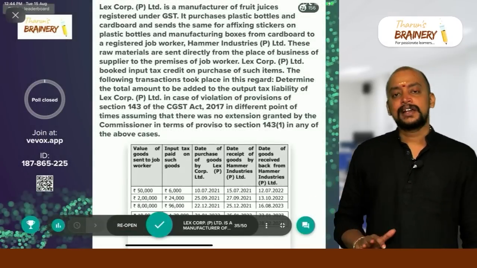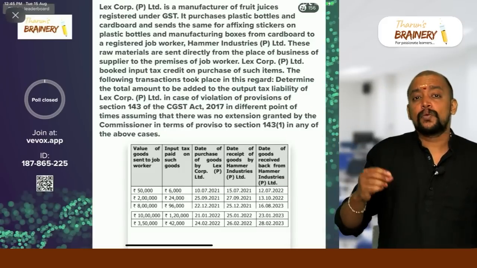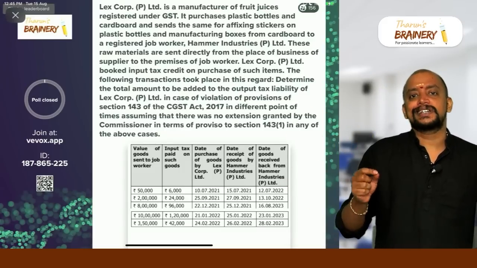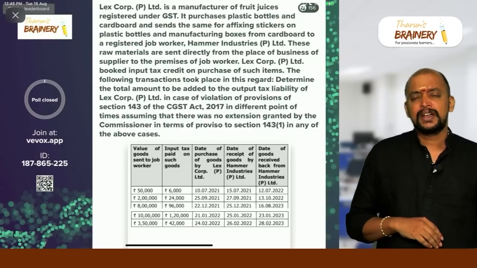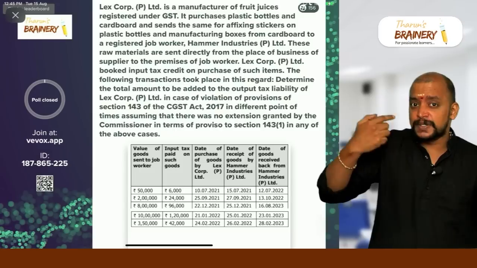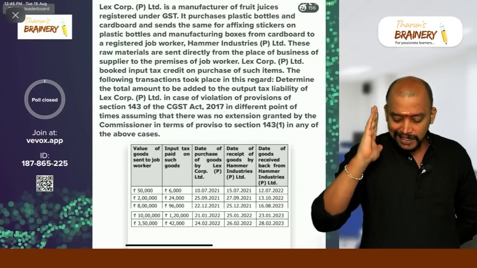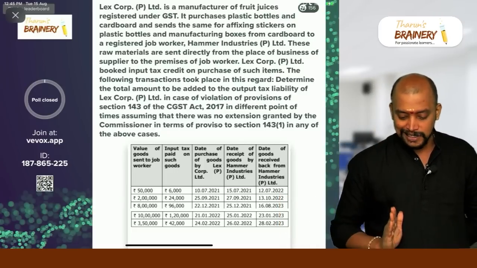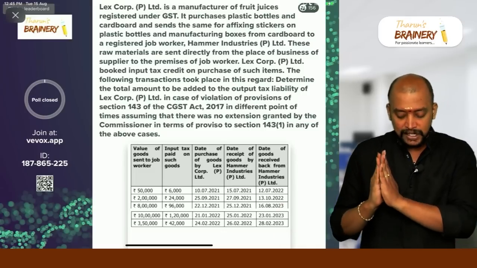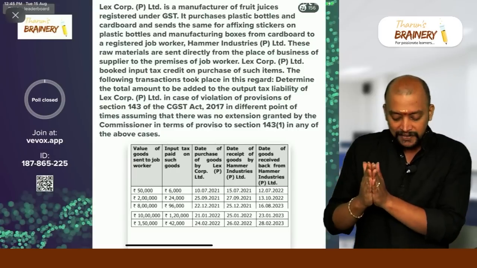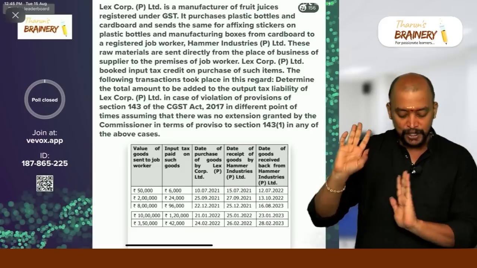Here, simple: the goods are sent to the job worker. If the goods are not received back within 1 year, then so much of the ITC availed we need to pay as GST with interest. Here we need to count from the date on which we dispatched it or they received it, because the goods are directly received by the job worker. So see the date on which goods are received by Hammer Industries, 15/7. Date on which goods are received back from Hammer Industries, 12/7/2022. Is it within 1 year? Yes. So in that case, no need to pay any tax with respect to the first one.